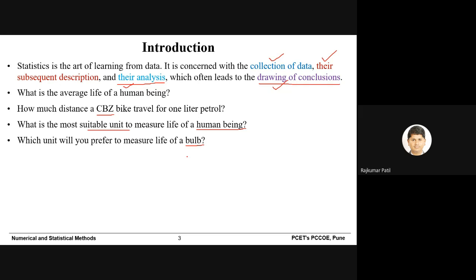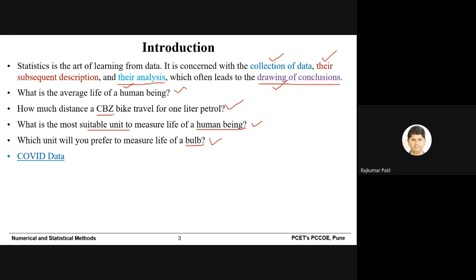Of course, to make it understandable to the common person, we express the life of the bulb in hours or in terms of warranty, that is years. That we do. But actually, the correct way to measure the life of the bulb is in on-off cycles. Okay, so what we did in these 4 examples, we told a single value. The average life of a human being is 80 years, but many of you think that no sir, it should be 75. Somebody might say no, it is 85.